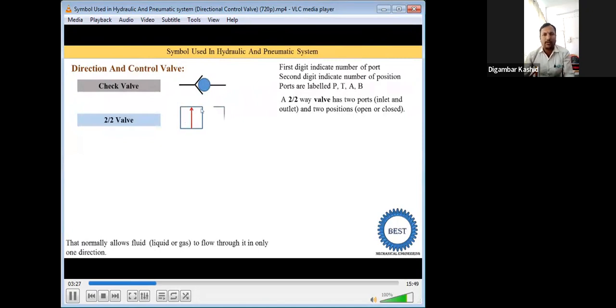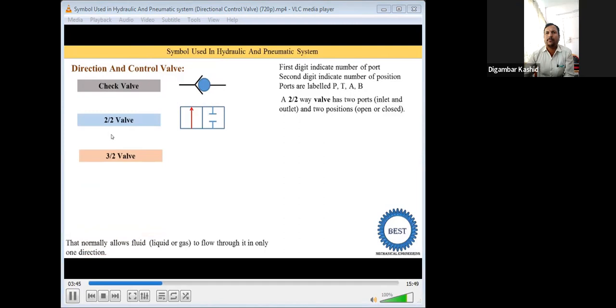For the second position we need to draw a second square. The second position is for close, so this symbol is clearly for the close position. It also has the P port and this is the A port. This is only a 2-port valve because again here it is written as 2.